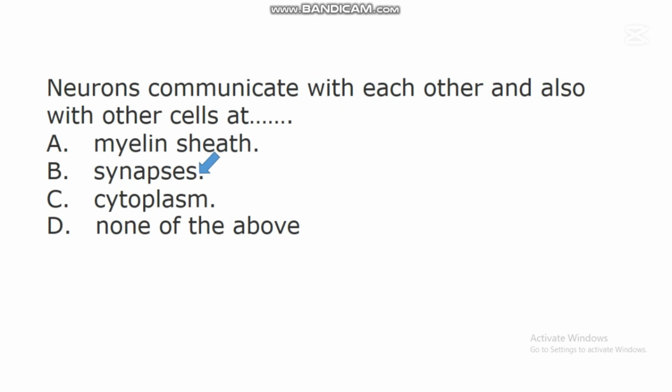Synapses are regions where neurons communicate with each other. Research has shown that two neurons in a particular part of the body don't connect directly to each other. There is a gap between one neuron and another. So that little gap helps neurons to communicate with each other. So neurons communicate with each other and even with other cells at this gap known as synapses.